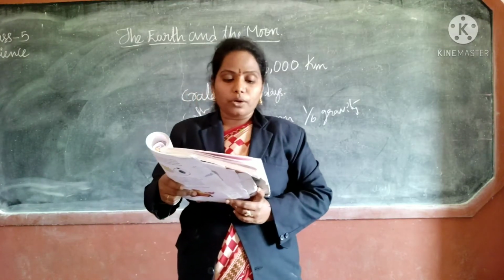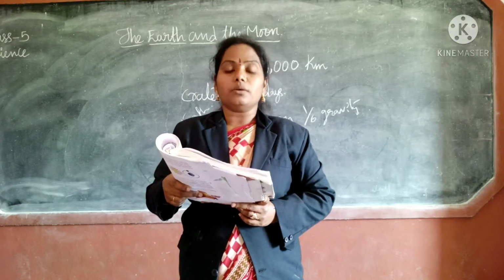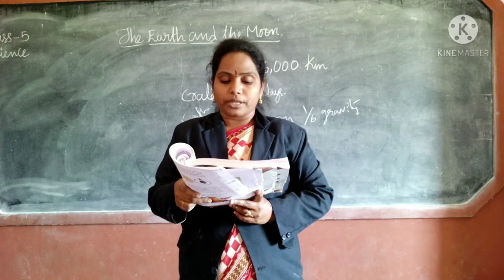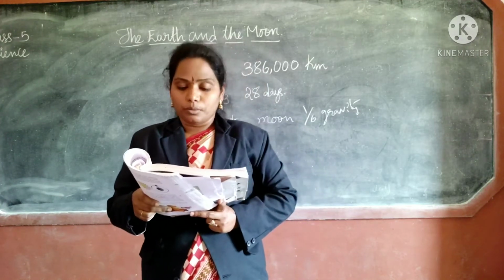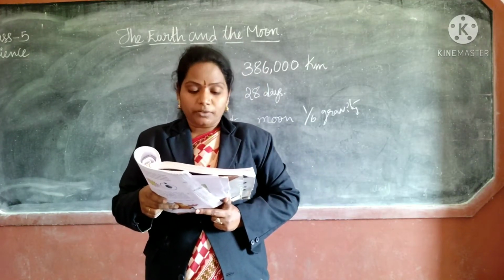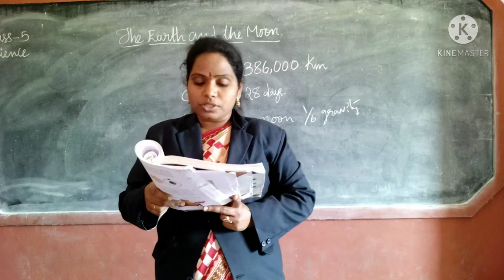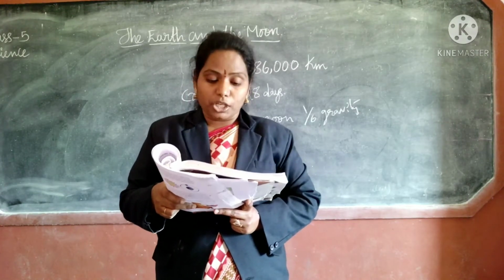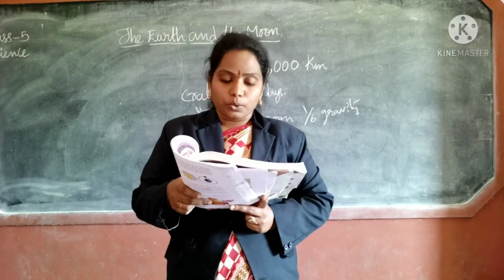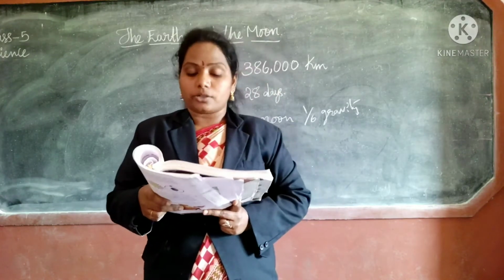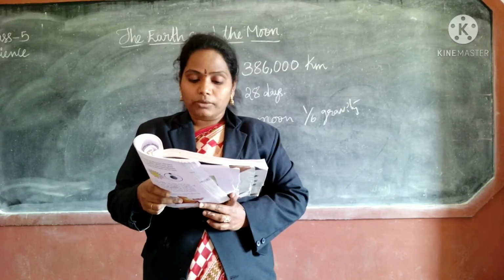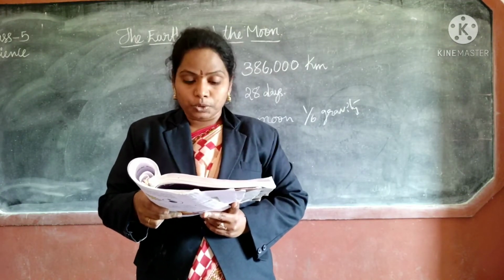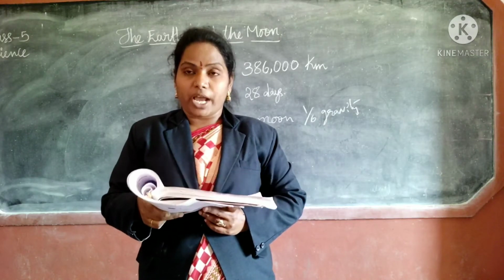Now, how do we know so much about the moon? Since very early times, scientists have been trying to know more about the moon in different ways. They used very big telescopes to look at the moon. They also sent rockets to the moon that could take pictures of the surface of the moon. But they were not satisfied.